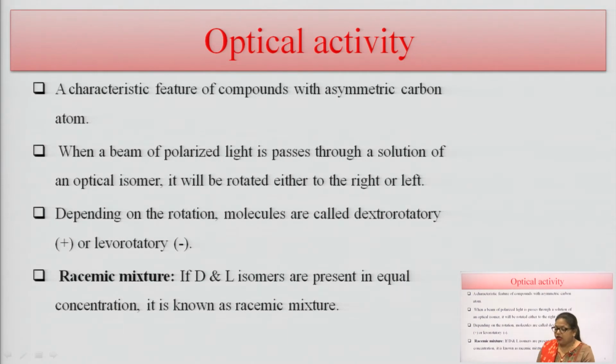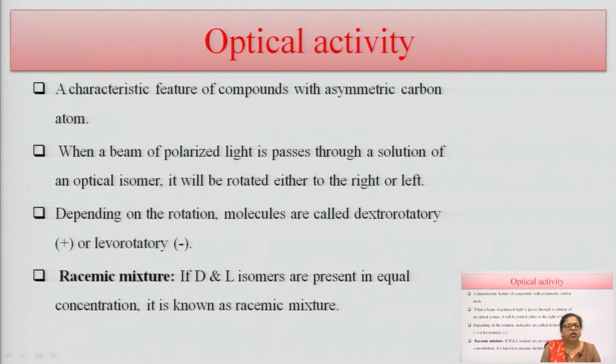What is optical activity? It is the characteristic feature of compounds with an asymmetric carbon atom. When a beam of polarized light is passed through a solution of an optical isomer of any compound, it is rotated towards the right or left. Depending on the rotation, they are called dextrorotatory or levorotatory. If the light moves towards the right, it is known as dextrorotatory, and if it moves towards the left side, it is known as levorotatory.